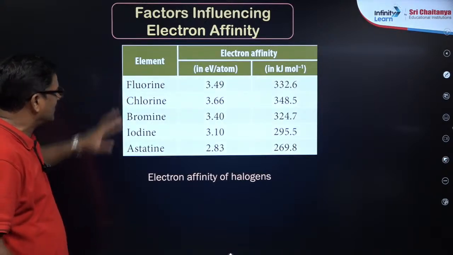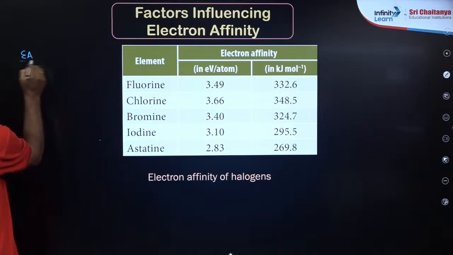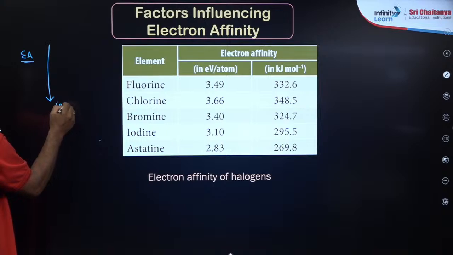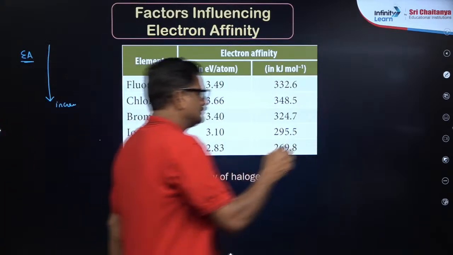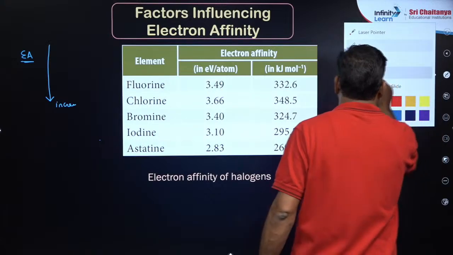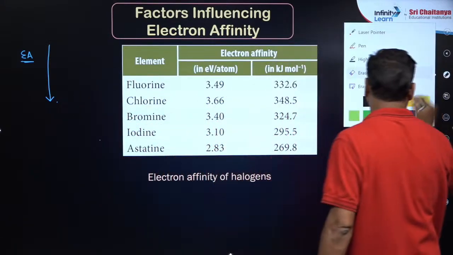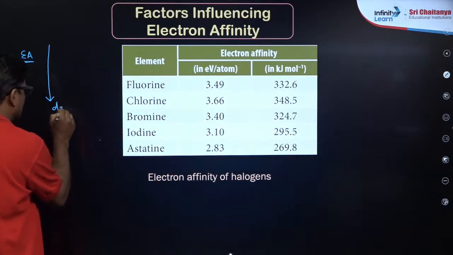In the periodic table, electron affinity down the group decreases.